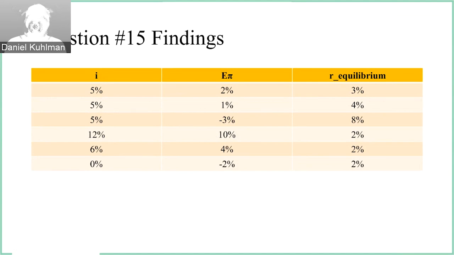So we can see from this table that we can predict unknown variables if we are provided with two of the values. If we're provided with the nominal interest rate and the expected inflation rate, we can solve for our equilibrium rate. And we can see that as nominal interest rates rise, the expected inflation rate will also rise. We can make this equation more complicated by inserting and deriving other formulas, such as solving for expected inflation rate or solving for nominal interest rate.